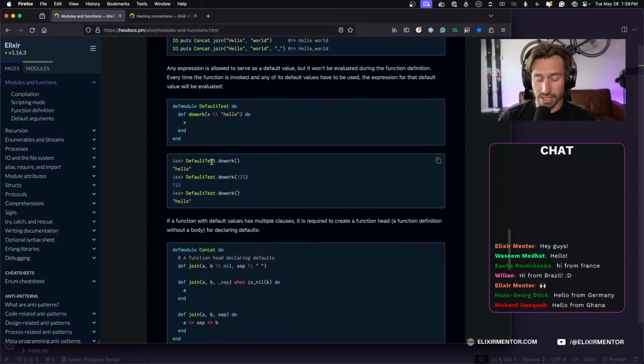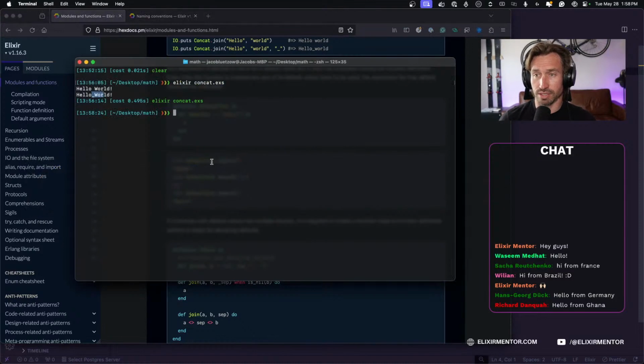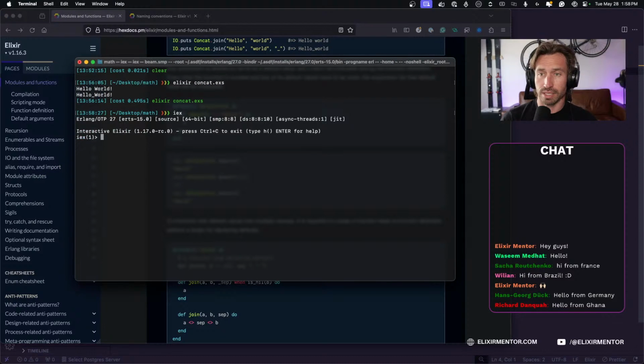Okay, so we're back in the shell. Let's just do this and see what happens. We're going to go to IEX, and then if we have our default test, I might have to compile this. Compile default test, undefined function.